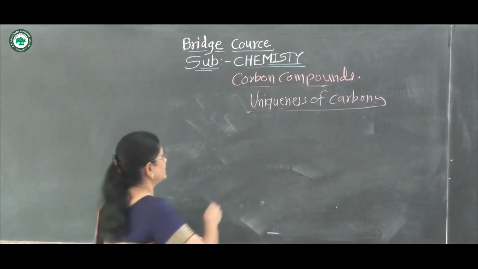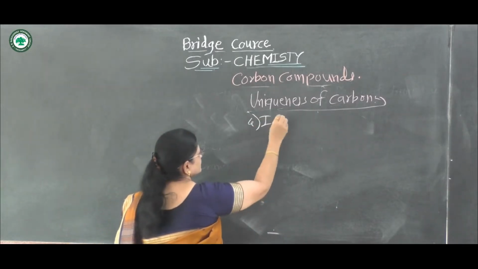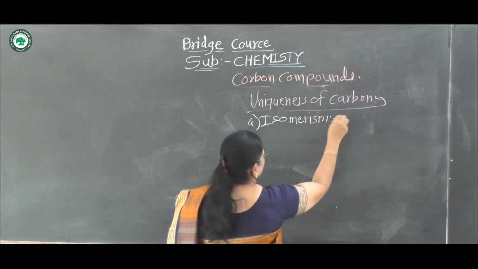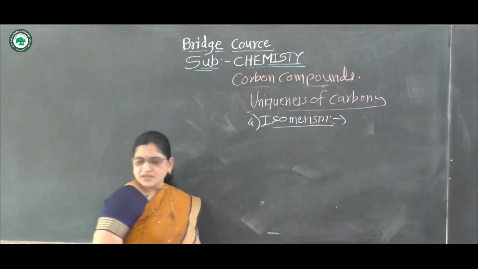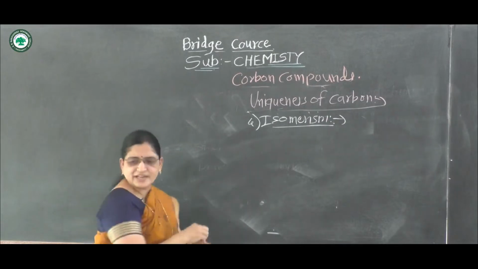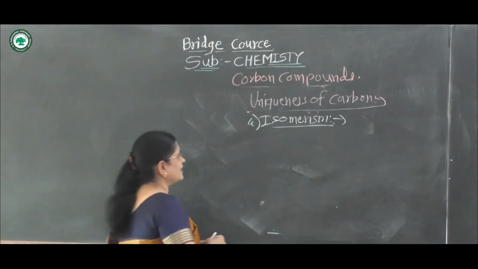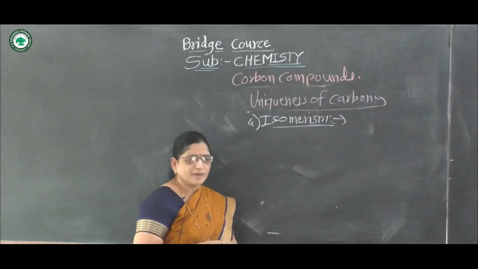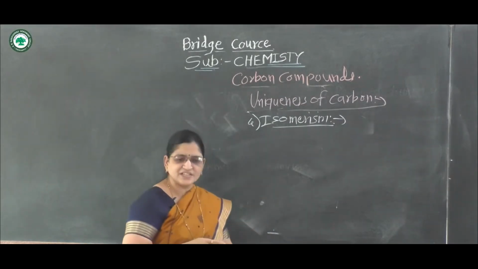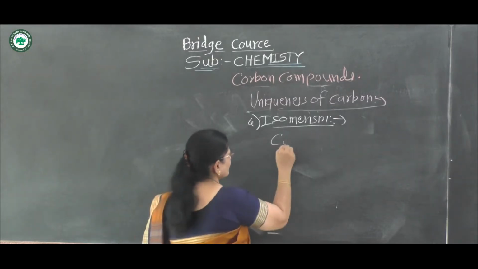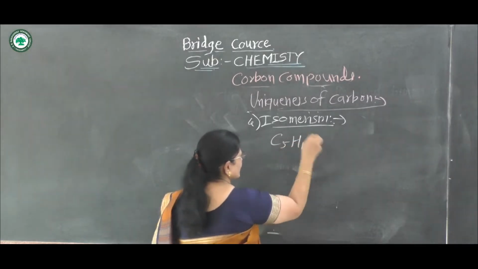Fourth point, isomerism. We already learned that a number of organic molecules are formed by carbon compounds, that is, they form straight chain and branch chain compounds. Suppose the molecular formula C5H12.